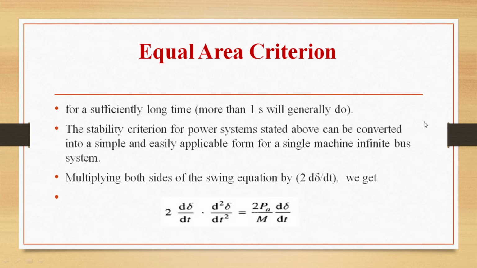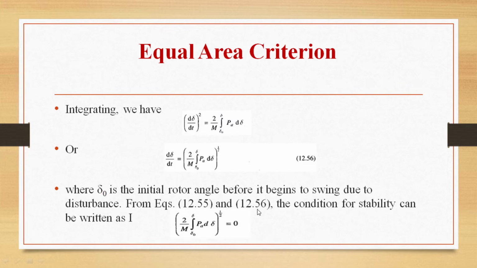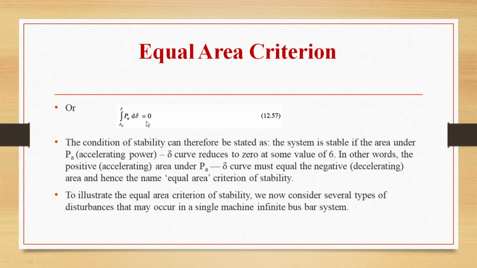So from these equations, d delta by dt is greater than 0, and d delta by dt is [2 by m integral delta naught to delta of Pa d delta] whole power half. The condition for stability can be written as [2 by m integral delta naught to delta of Pa d delta] whole power half equals 0, or integral delta naught to delta of Pa d delta equals 0.